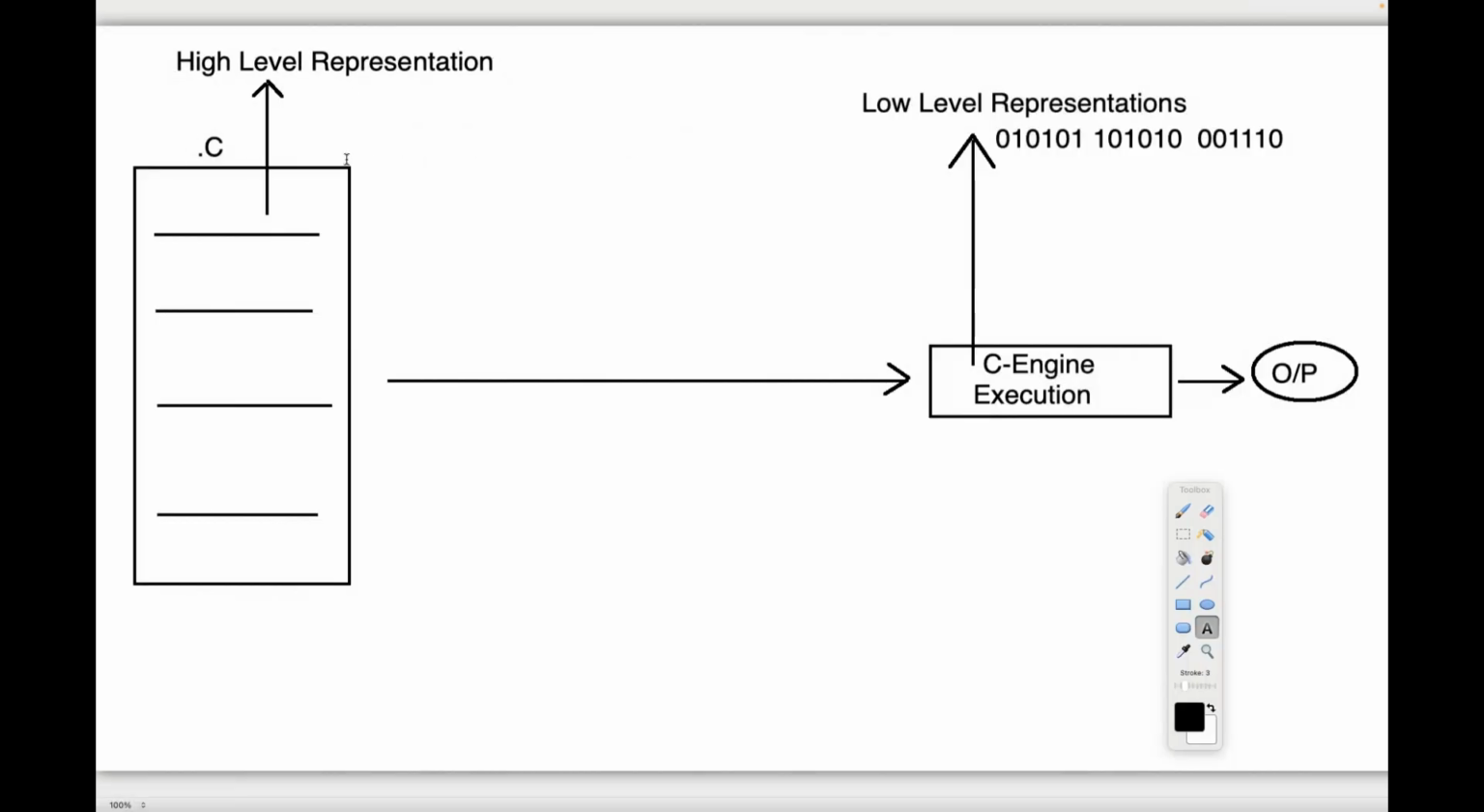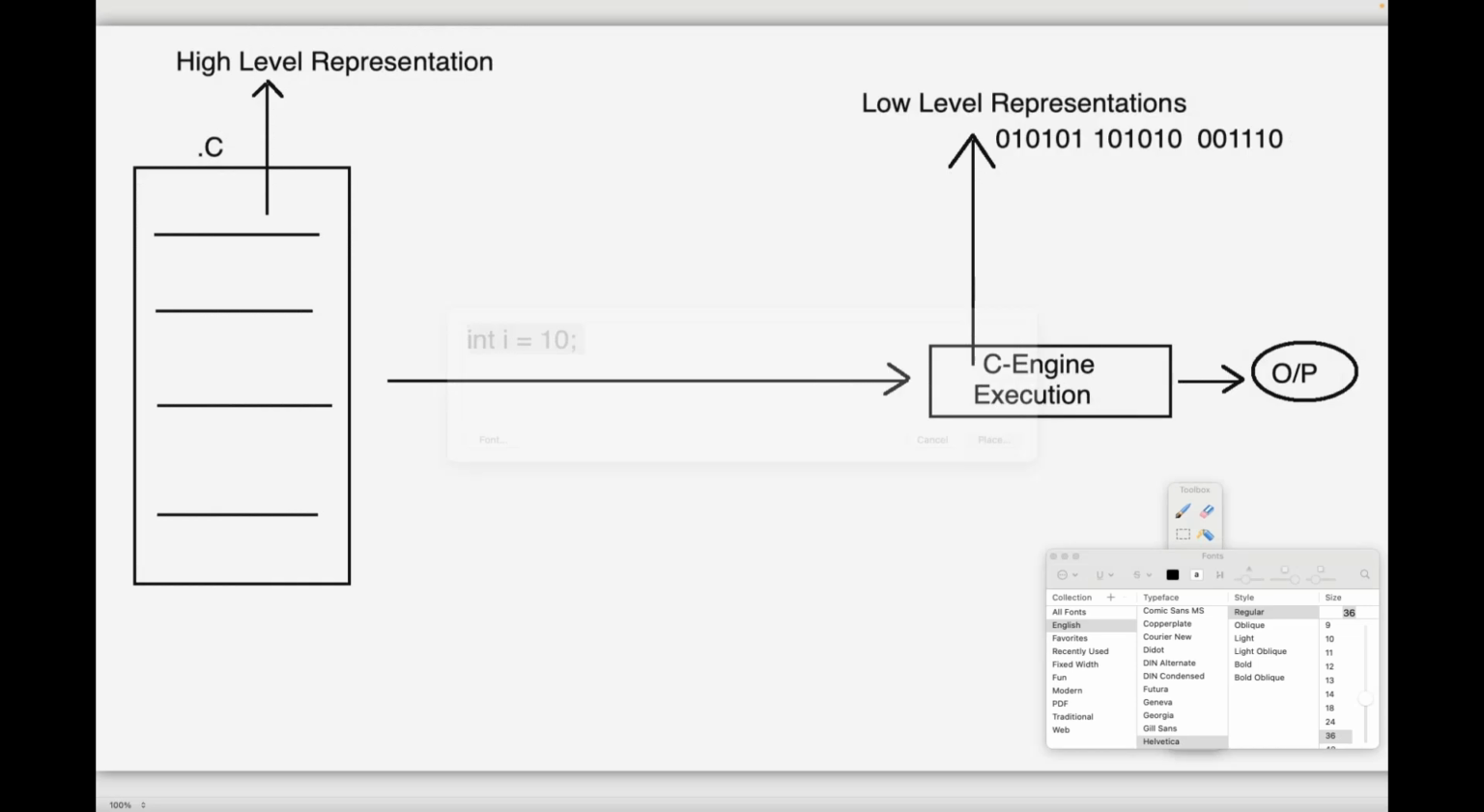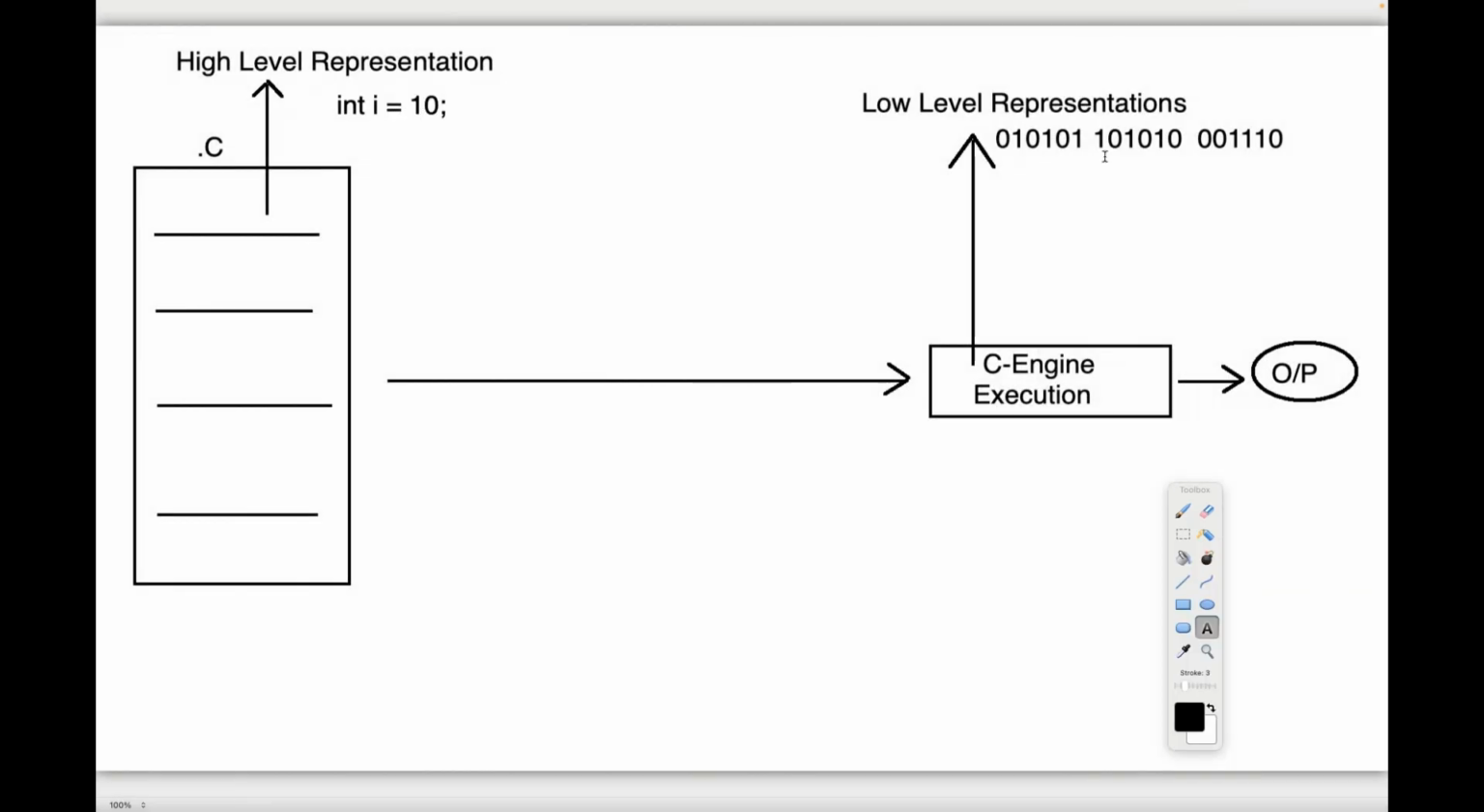This is what I'm telling you, the high level representation. For example, here I'm telling you, int i is equal to 10, something else. Here I've written it. This is the high level representation. This is the low level representation. This representation is required by what?